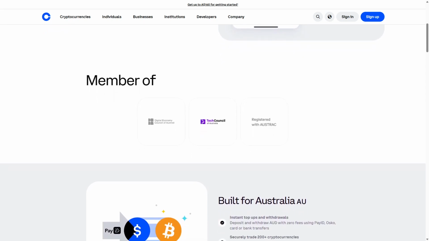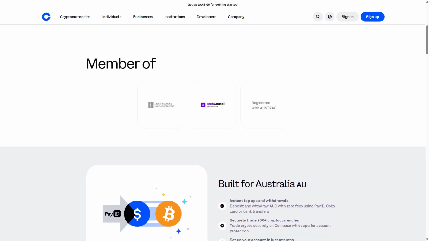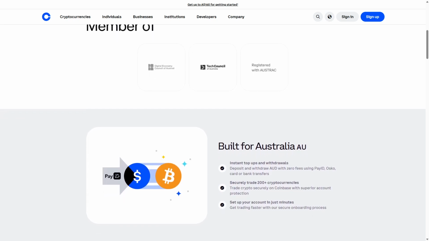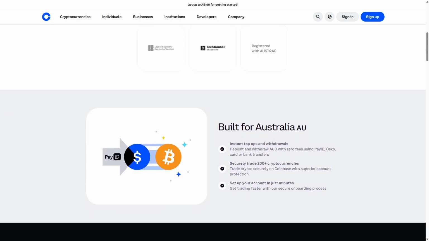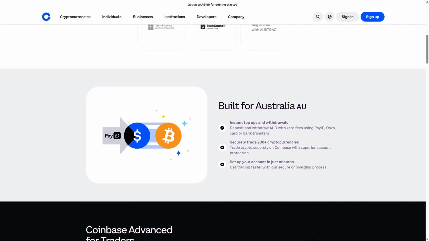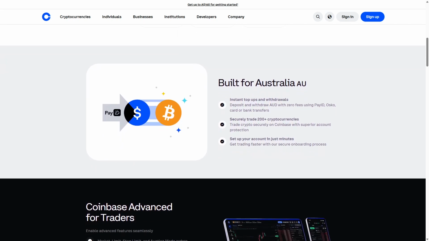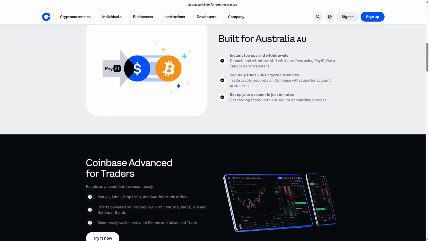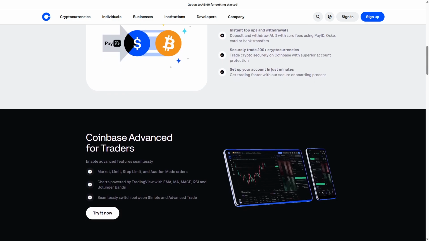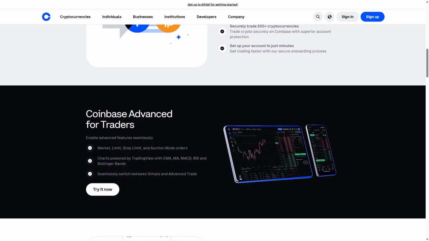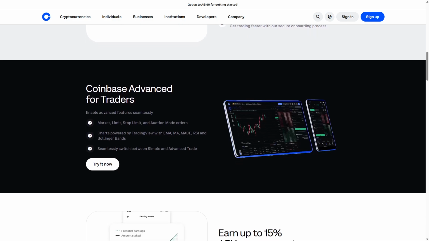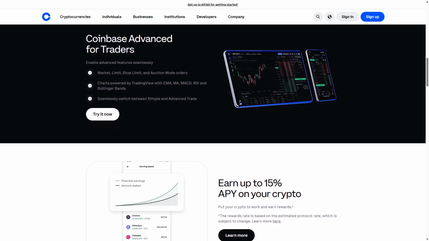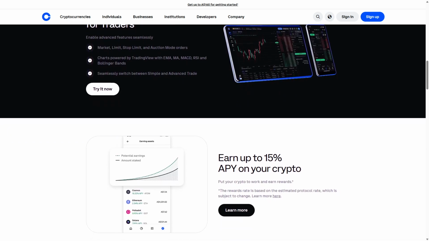However, its simplicity means it lacks advanced charting, order types, and real-time market data that professional traders might need. Transaction fees are slightly higher compared to more complex platforms, reflecting the convenience and ease of use. Ideal users are those new to cryptocurrency or those who want a hassle-free way to invest without managing complex trading features. Coinbase's streamlined experience ensures that users can quickly enter the crypto market and manage their portfolios with minimal learning